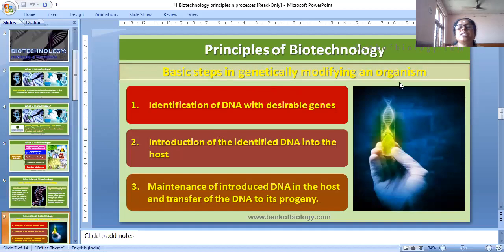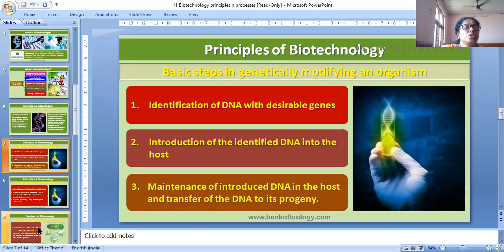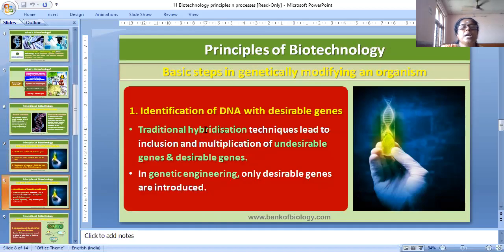In basic steps, genetically modifying an organism has three steps: identification of DNA with the desirable genes, introduction of the identified DNA into the host, and maintenance of the introduced DNA in the host and transfer of the DNA to its progeny. First, identification of DNA with the desirable genes.